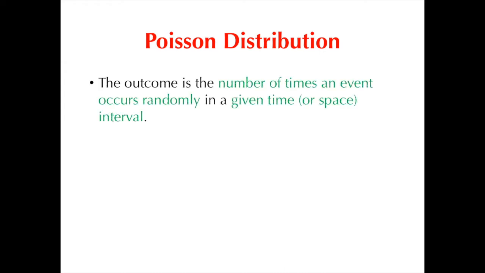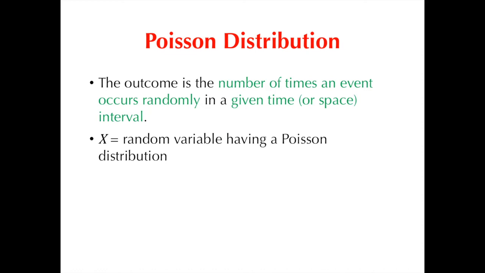Now, let's look at how the outcome is described. Take note that the outcome is actually count data or frequency that occurs in a given time or space interval. We will be able to appreciate this more with the example a few slides from now. So let's say a random variable x has a Poisson distribution. The probability then of exactly x occurrences is given by this formula.